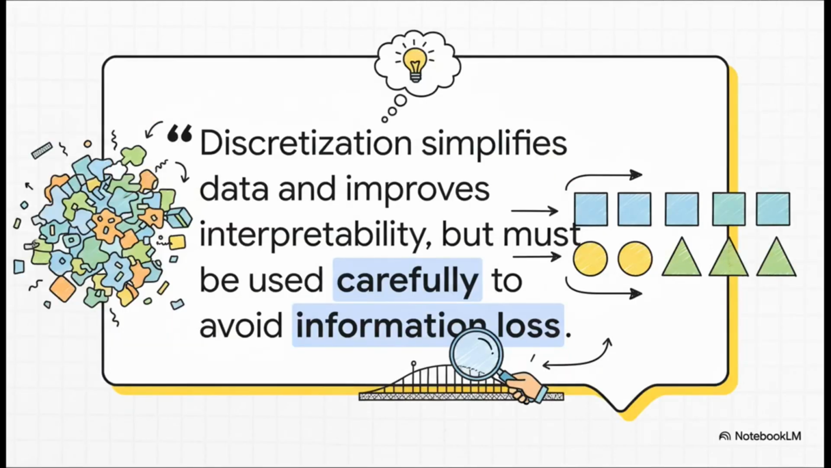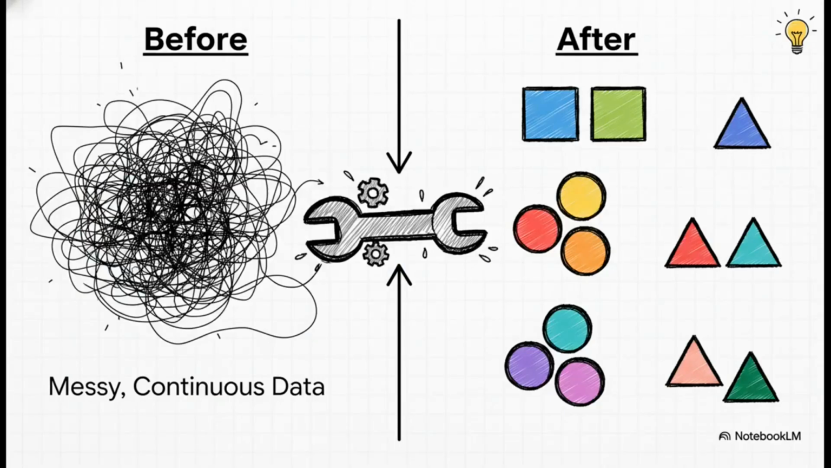And this really brings us to the core message here. Discretization is this incredible bridge that takes us from complexity to clarity. But you have to be smart about how you use it. It's a tool that really does require a bit of thought and care. Ultimately, that's what it's all about. That's the power of this technique. Taking the messy, continuous data of the real world and transforming it into clear, simple categories that we and our machines can finally understand and act on.